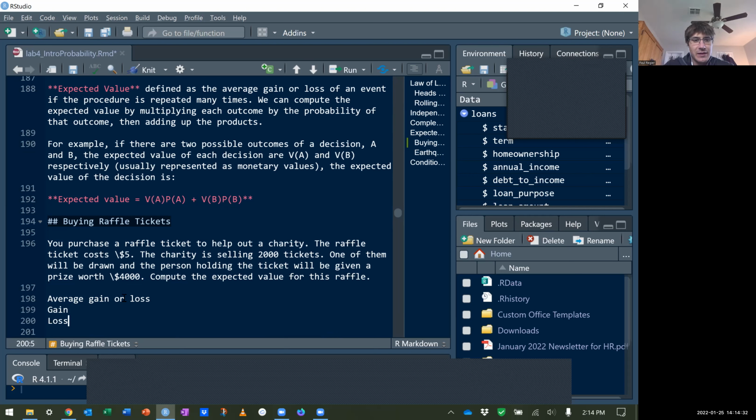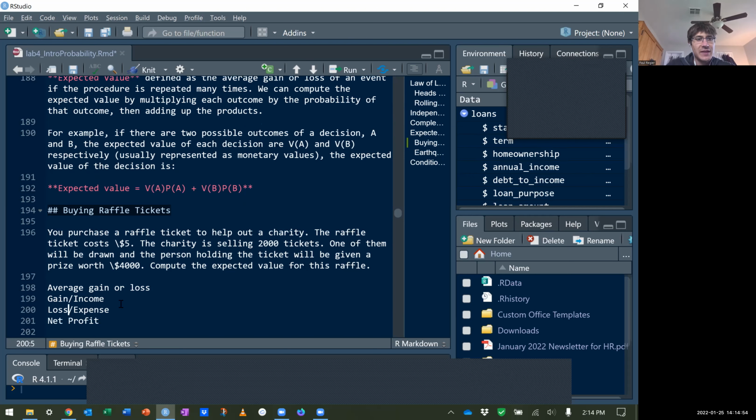Gain is the income, loss is the expense, and then profit. I'm really not in the business, I should have these terms better. Income, expense, and then profit. This is like the total, the net. Okay, so let's find that.